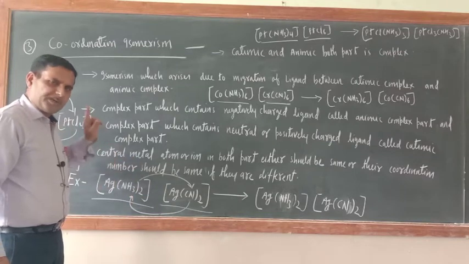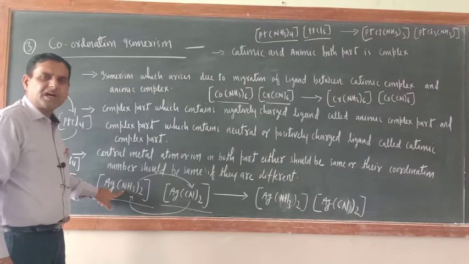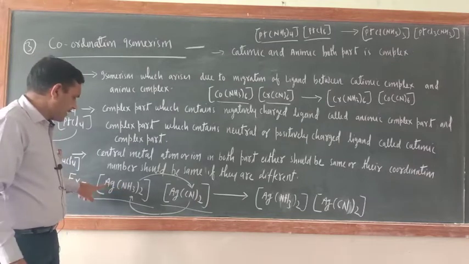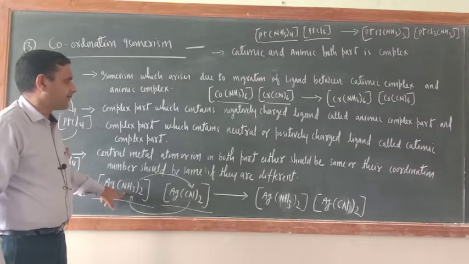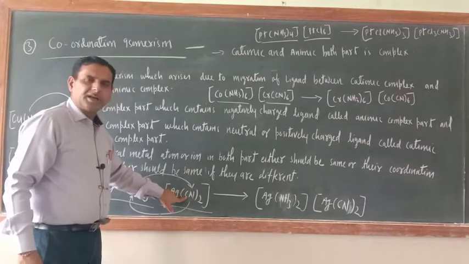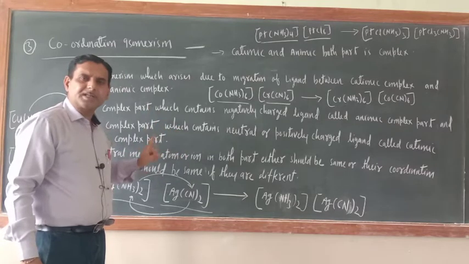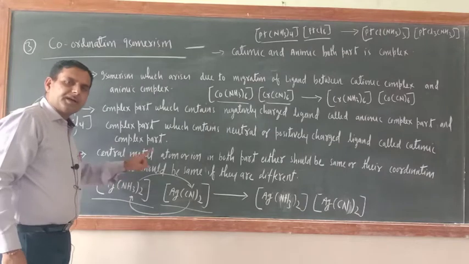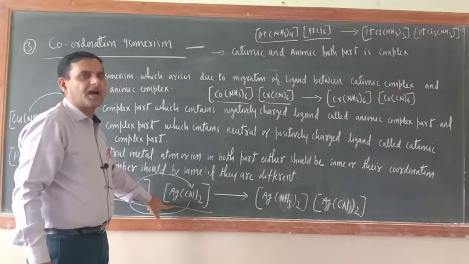Just see which part is the cationic part: the part which contains a positively charged ligand or neutral ligand. Here, an NH3 ligand is there with the silver, and NH3 is a neutral ligand. Here, a negatively charged ligand is there. So if a positively charged or neutral ligand is with the central metal atom, that part is the cationic part. If a negatively charged ligand is there, then that part is the anionic part.